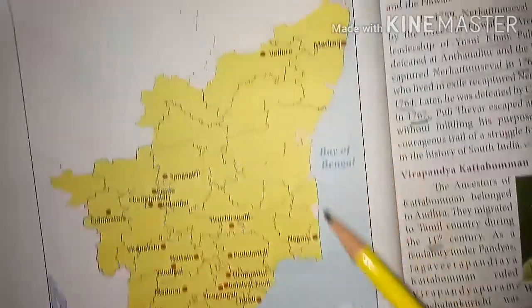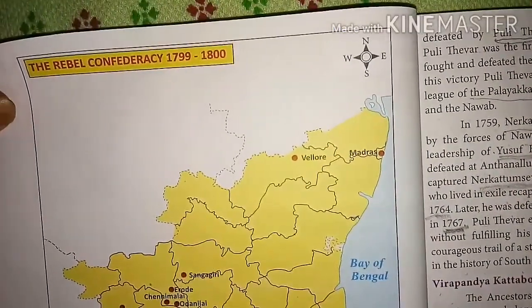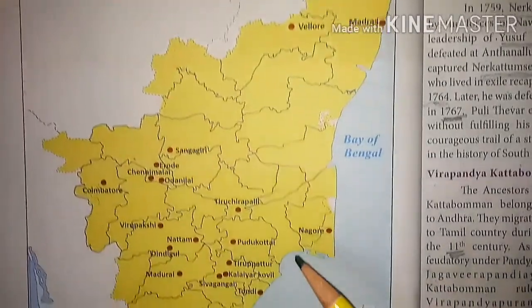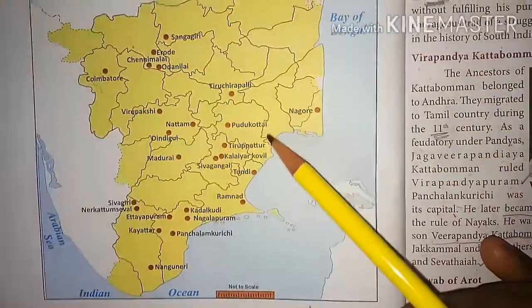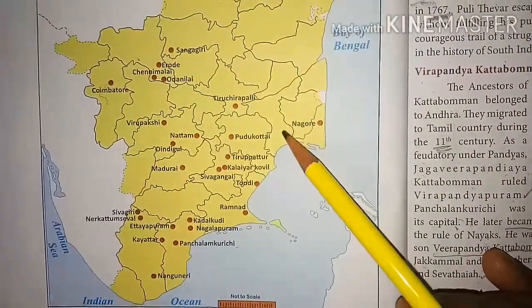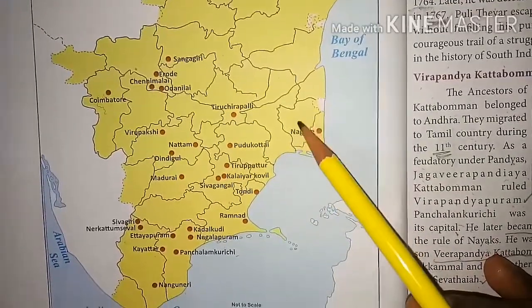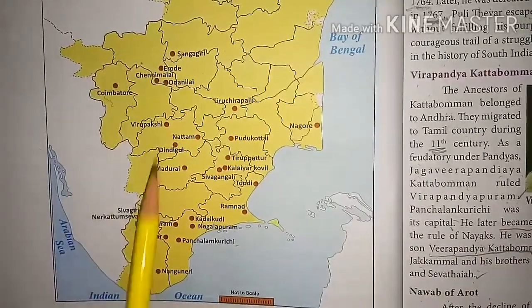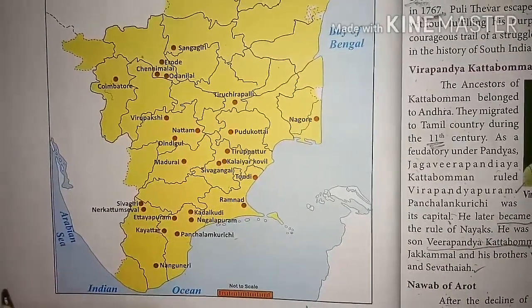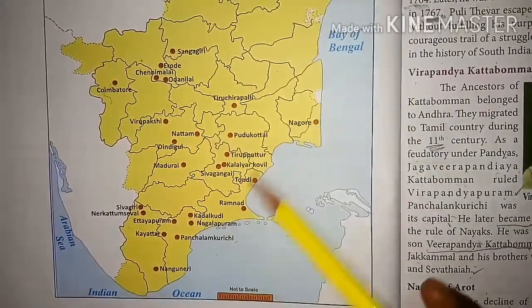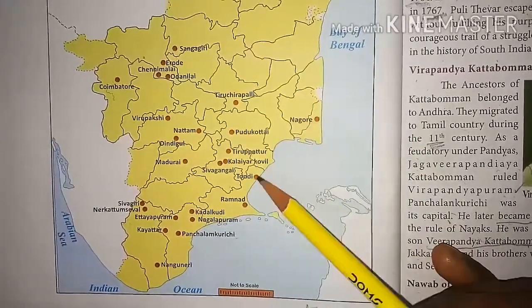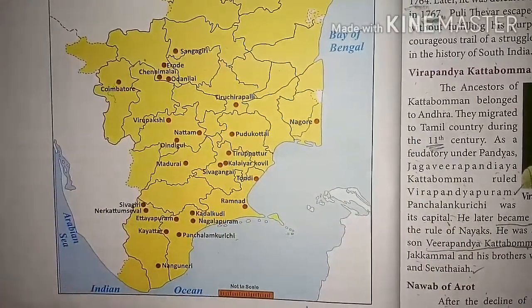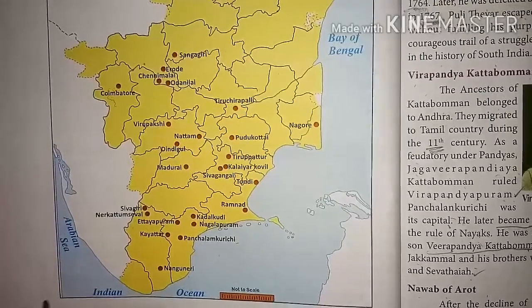The whole country, that is Tamil Nadu, was divided into 72 Palayams. Each territory or Palayam was under the control of a Palayakarar, in the Eastern Palayam and the Western Palayam. The Eastern Palayam was controlled by Kattabomman and the Western Palayam was controlled by Pulithevar.